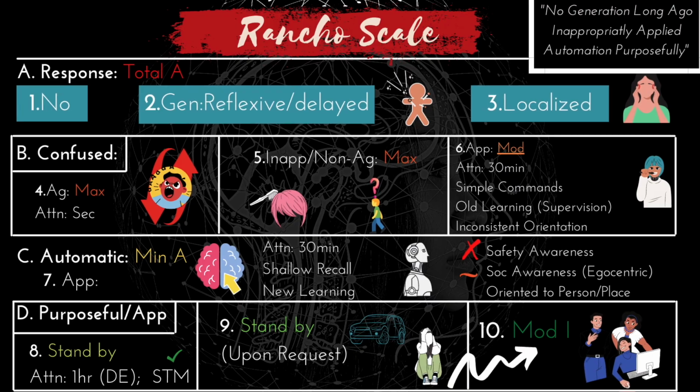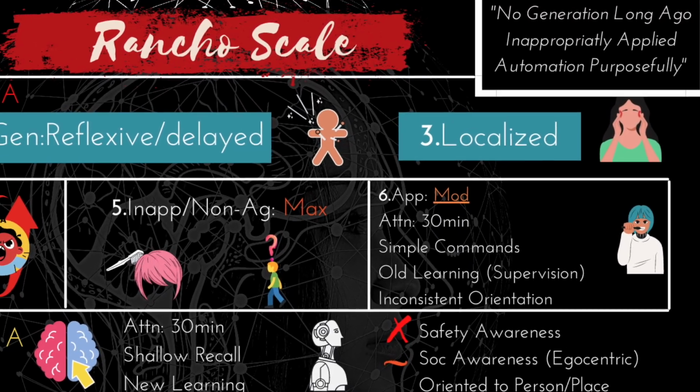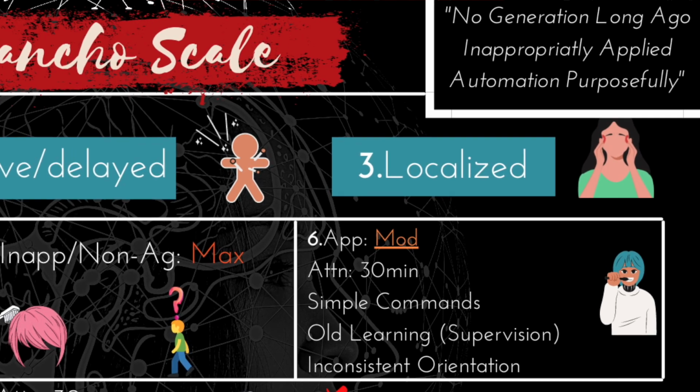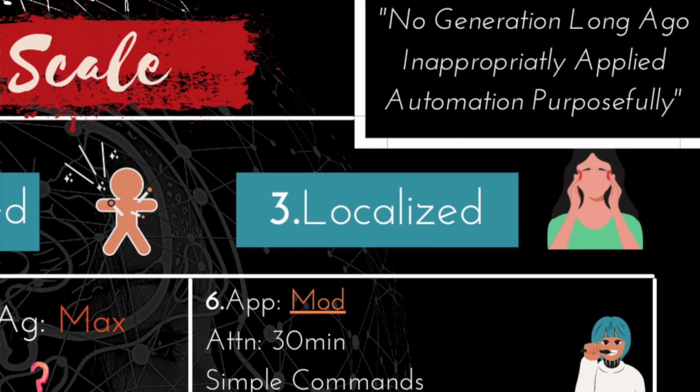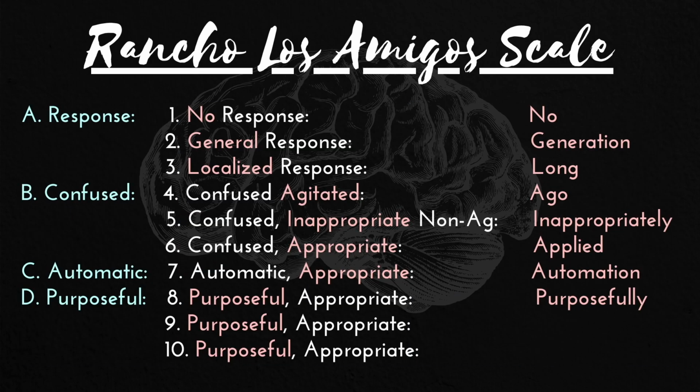If for whatever reason you might need to remember the names of each one of these levels and you want to use this scale, I also have this handy little mnemonic here that you can use or improve upon. The way that this works is you have your 4 different groups. You've got your response group, which is 3 different levels. You've got your confused groups, which is again 3 different levels. You've got your automatic group, which is, I guess, 1 level. And then you've got your 4th group, which is the purposeful appropriate levels.